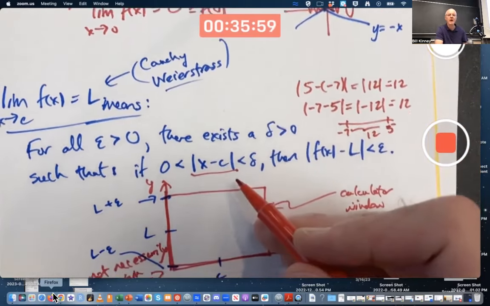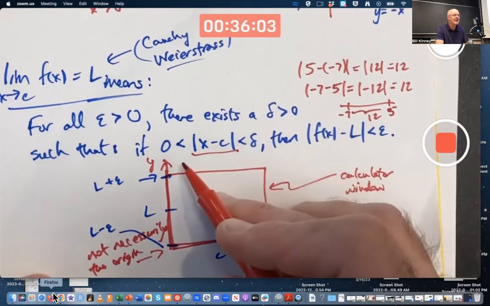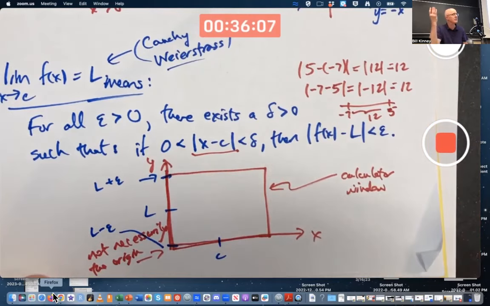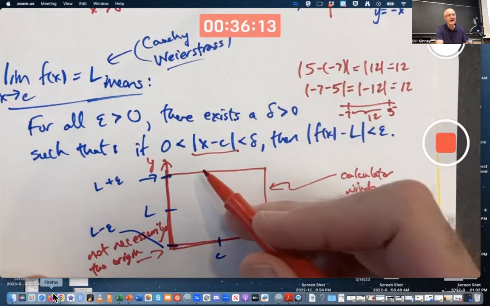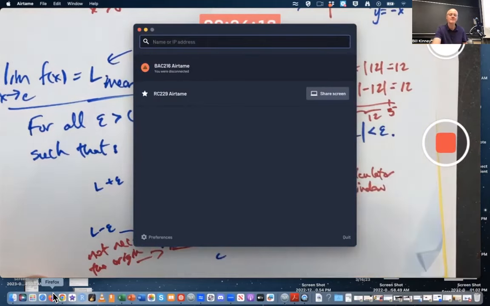That's just a shorthand way of saying the distance between x and c is less than delta. And not equal to 0 because maybe the function is not defined at c. Maybe it's got a removable discontinuity there. We want to allow for that possibility. And in fact, we even want to emphasize the function doesn't have to be defined at c.